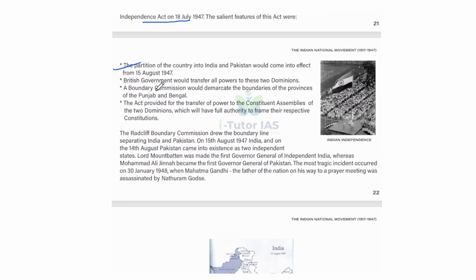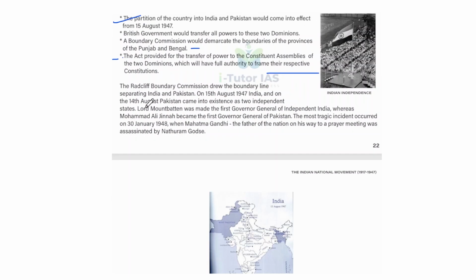The boundary commission would demarcate the boundaries of the provinces of Punjab and Bengal, and the act provided for the transfer of power to the constituent assemblies of the two dominions, which would have full authority to frame their respective constitutions. Okay.